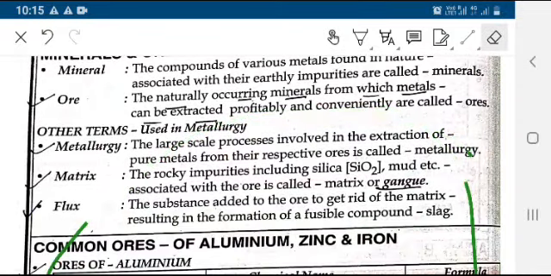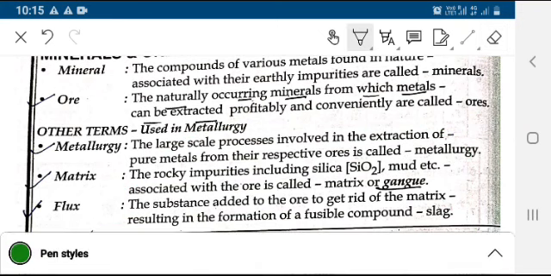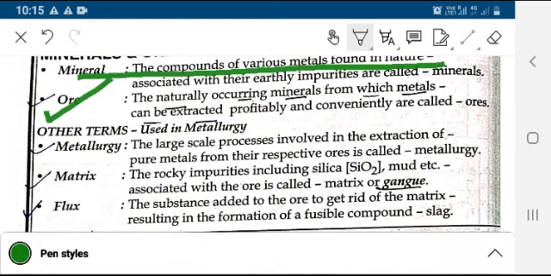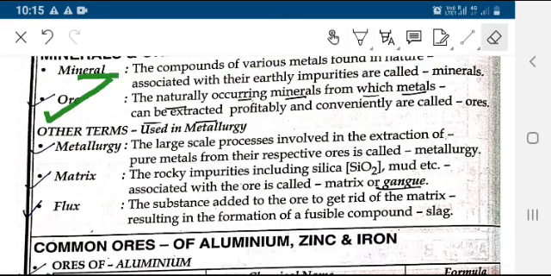The compounds of various metals found in nature associated with their earthy impurities are called minerals. What is an ore? A naturally occurring mineral from which metals can be extracted profitably is called an ore.